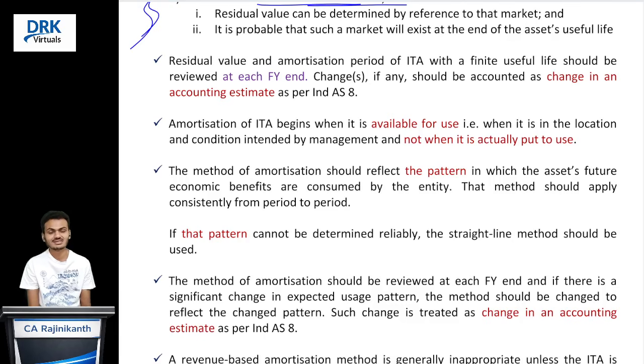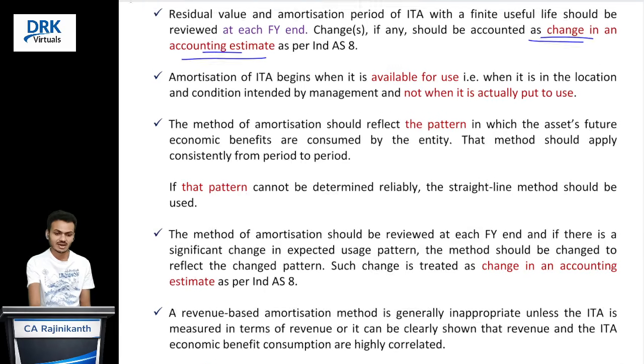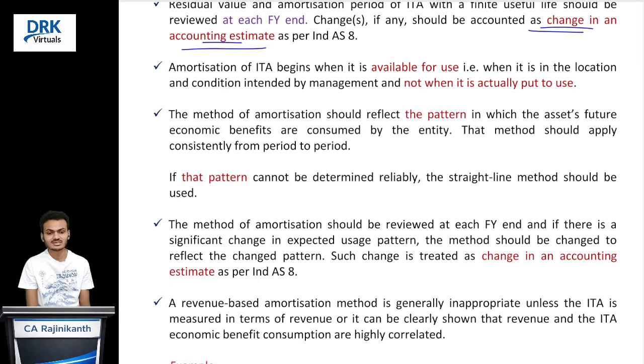So the standard is saying that at the end of each financial year, we should review those estimations, be it residual value or useful life. In that process, if we note that any change is there, that change should be accounted as a change in accounting estimate as per Ind AS 8. And as we already know, we should charge the amortization when the asset is available for use, not when the asset is actually put to use. That you already know, correct?